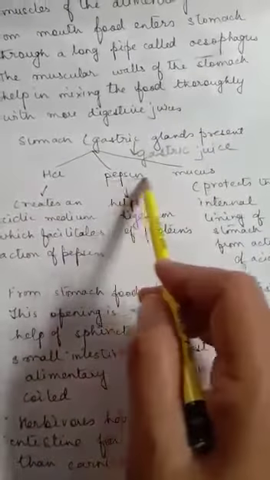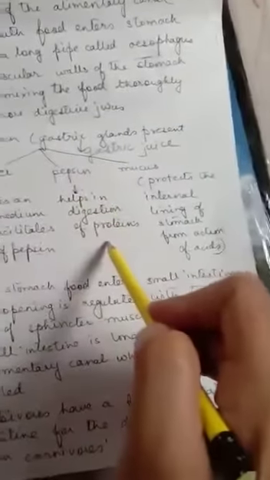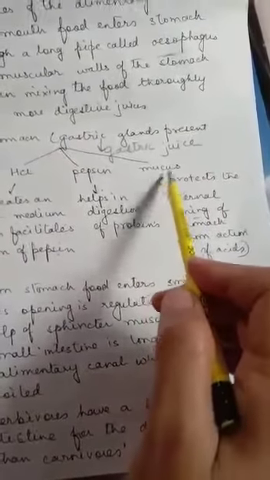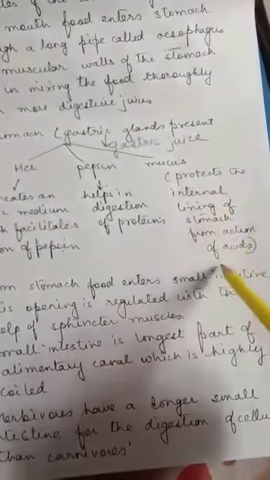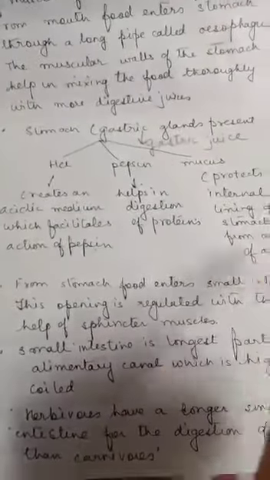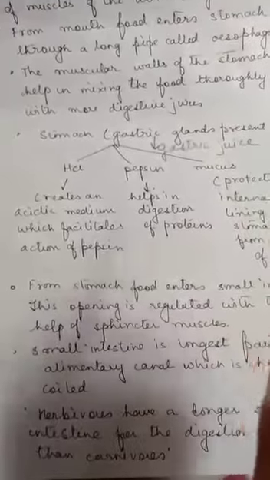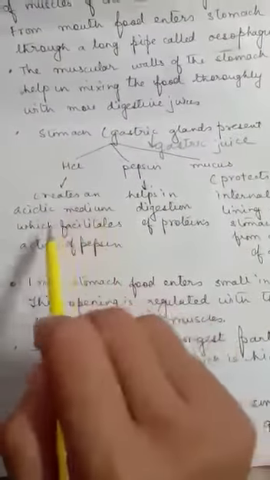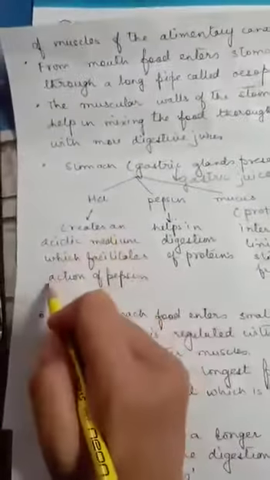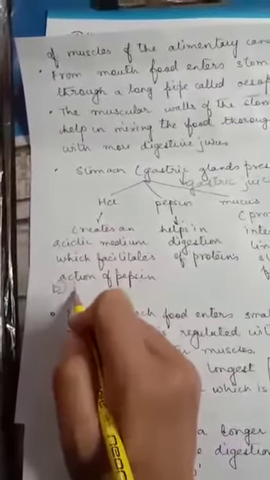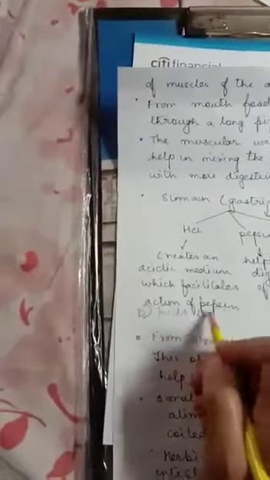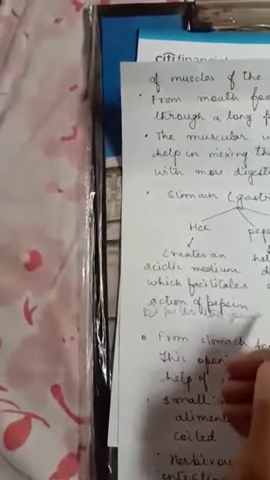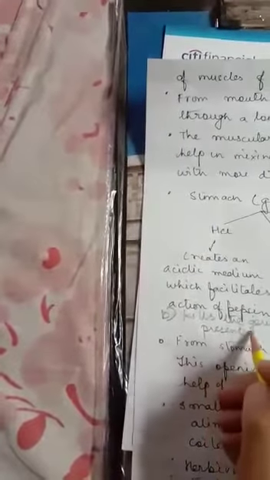Now what is the work of this pepsin? Pepsin helps in digestion of proteins. And mucus, which is present in the gastric juice, protects the internal lining of the stomach from the action of acids. That means HCl does two functions. One is that it creates an acidic medium which facilitates the action of pepsin, and the other is that it kills germs present in the food. Now this is frequently asked: what are the two functions of HCl?